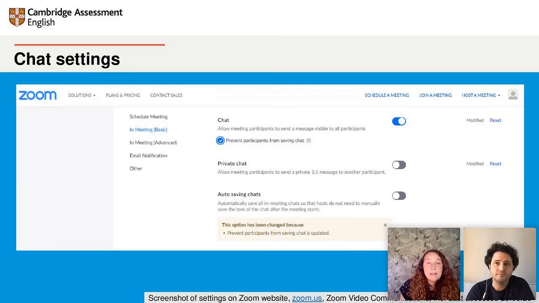So in settings, you should probably turn off direct chat between students to ensure that all interaction in your classroom is visible by you, the teacher. Especially if you have children or people under 18, you need to really see what's happening, how those students are communicating between each other on the platform. So I'd strongly advise you to turn off direct chat or private chat.